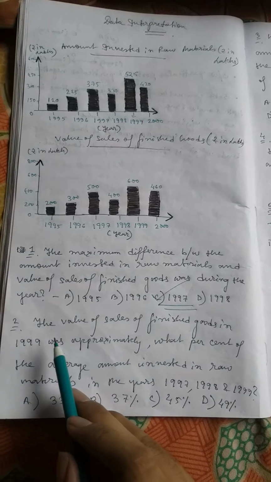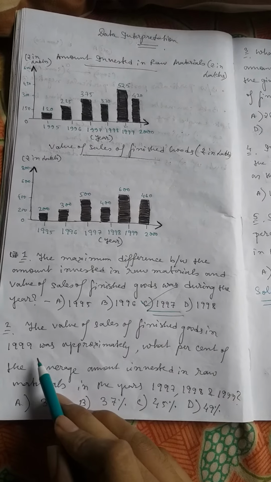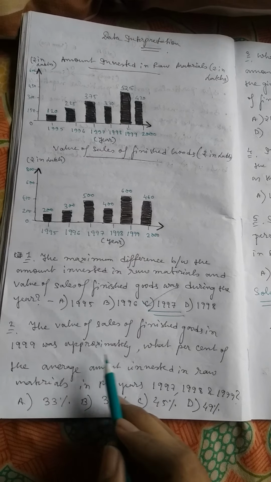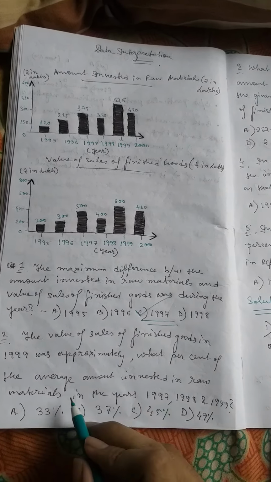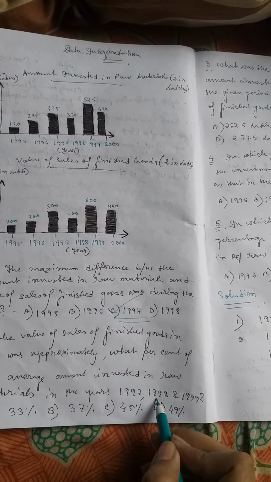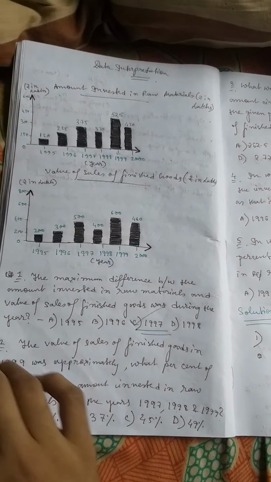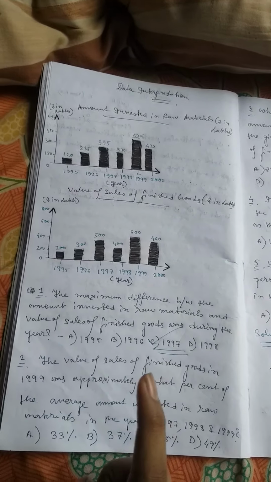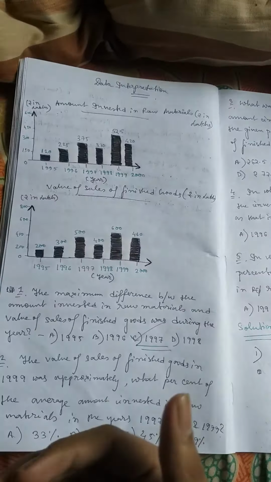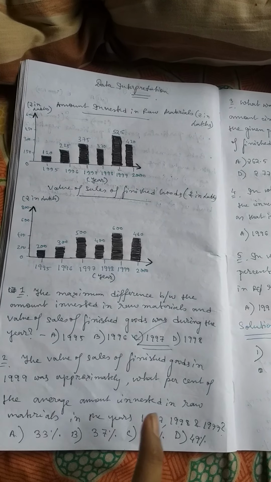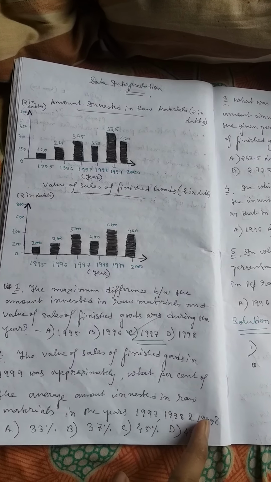Come to next question. The value of sale of finished goods in 1999 was approximately what percentage of the average amount invested in raw material in the year 1997, 1998 and 1999. So here we just have to divide the value of sale of finished goods in the year 1999 by average amount of raw materials in 1997, 1998 and 1999.